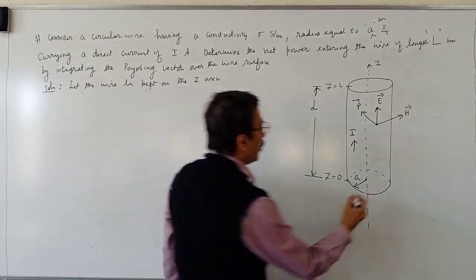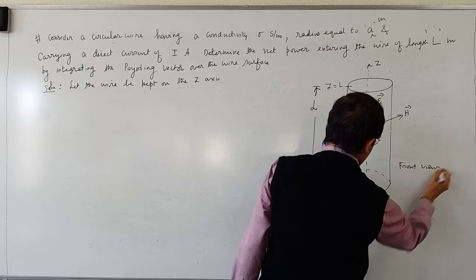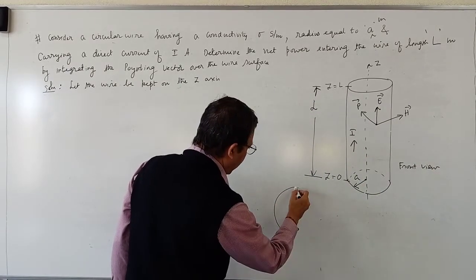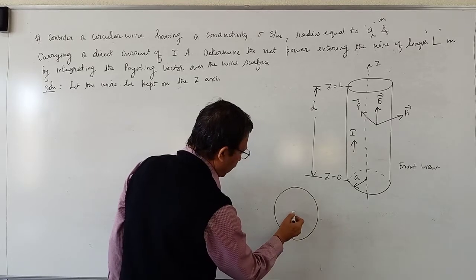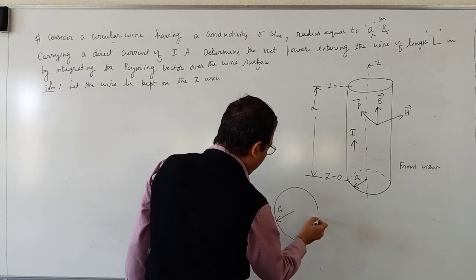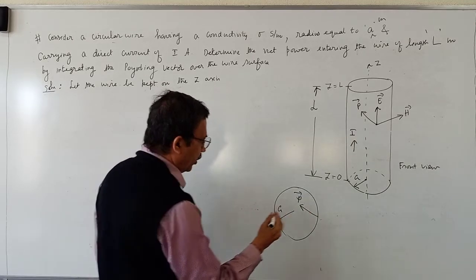This is the front view. The top view, if you see, this is the wire cross section. Radius is A. Poynting vector is inwards at the surface of the wire.